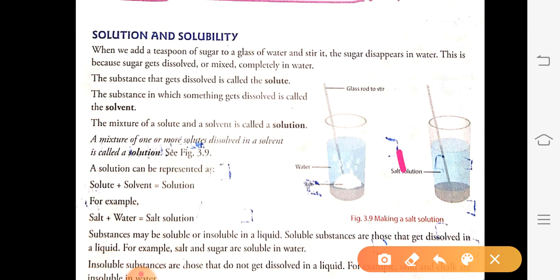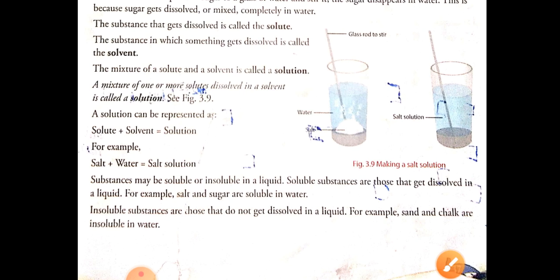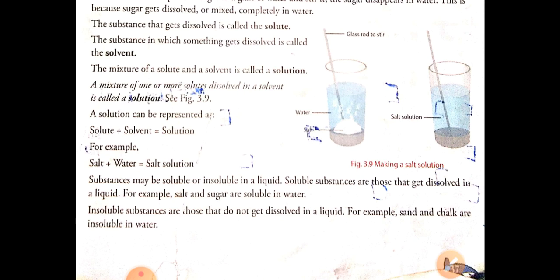Next we will see substances that are soluble and insoluble in water. Substances that get completely dissolved in a given liquid are called soluble substances. Example: sugar and salt get dissolved in water.